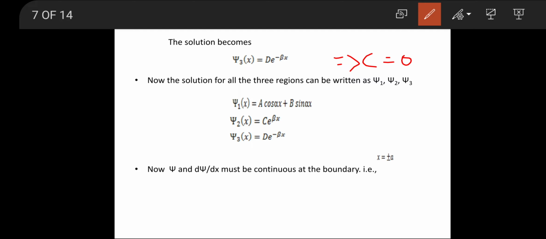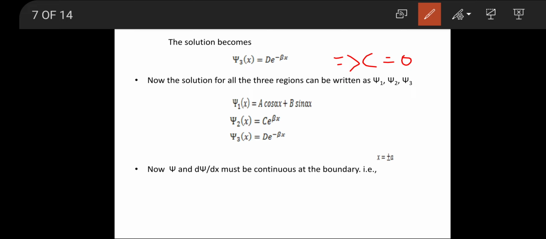Now the solutions for all three regions can be written. By using Schrodinger's time dependent equation, we have derived the solutions for these three regions. Region 1: psi 1 of x is equal to a cos alpha x plus b sin alpha x. Region 2: psi 2 of x is equal to c e power beta x, and region 3: psi 3 of x is equal to d e power minus beta x.